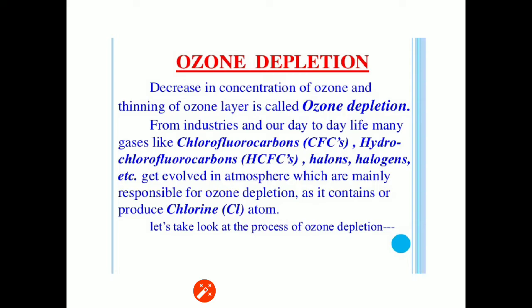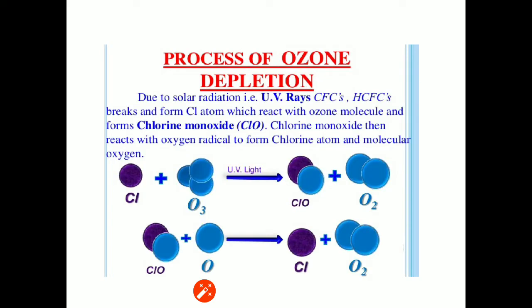Let's take a look at the process of ozone depletion. Due to solar radiations, that is ultraviolet rays, CFCs and HCFCs break and form Cl, that is chlorine atom, which reacts with ozone molecule and forms chlorine monoxide. The image is showing it.